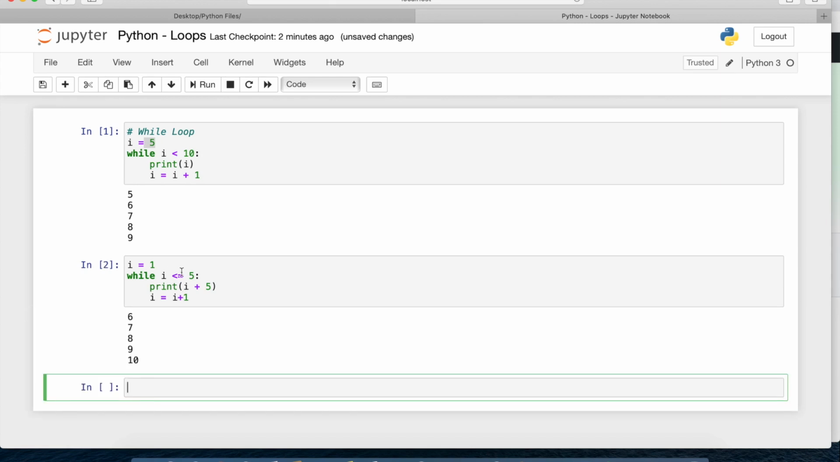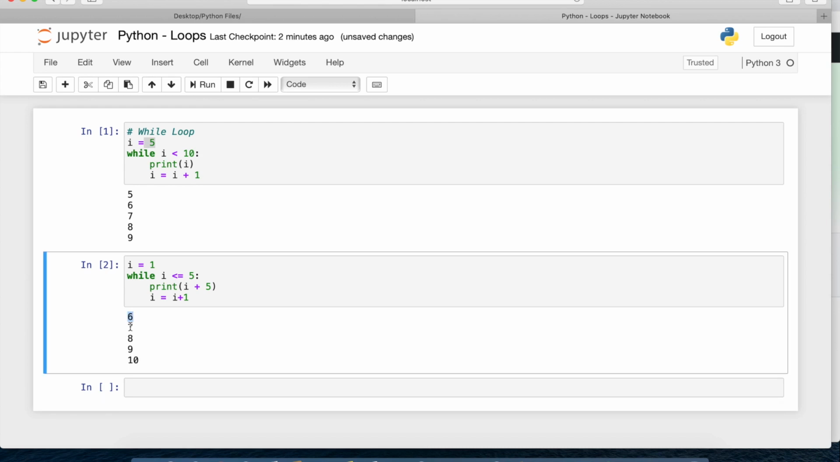So what will happen here? 1 plus 5, I'm getting 6, then 2 plus 5, then 3 plus 5, then 4 plus 5, then 5 plus 5. Okay, like this. So here I have automated this task of adding 5 to each of the values starting from 1. So this is how we write a while loop.